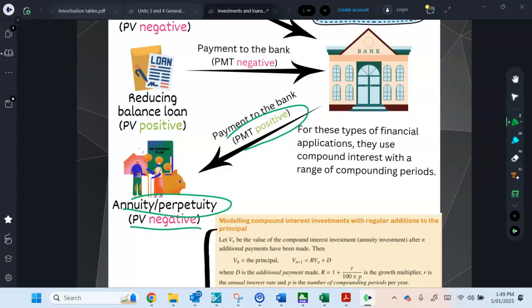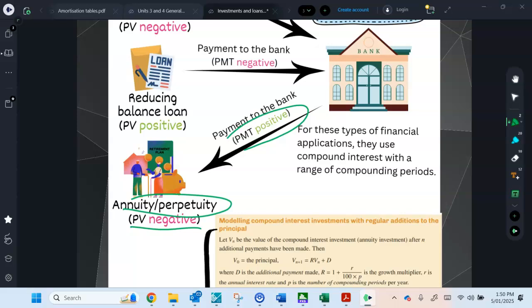Another good example of an annuity is maybe like a scholarship. So a school may have had a past student who left a lot of money to that school and said, I want to set up a scholarship fund for students who are musically gifted, and therefore, you might have this investment amount, and that scholarship is funded from that investment. So the payments come from that investment. So it does earn interest, it earns money, but then you get repayments that pay for the scholarship.